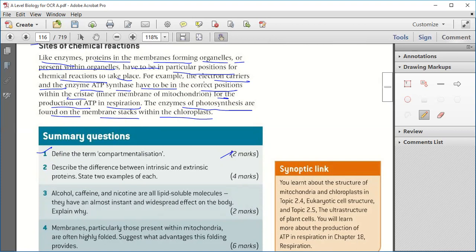Okay. Yeah, quickly write it. Quickly write all those 4 questions. I'm waiting.